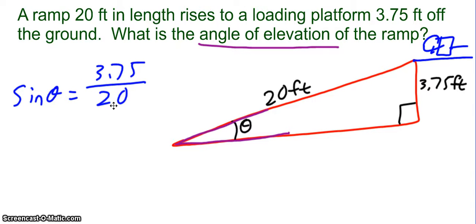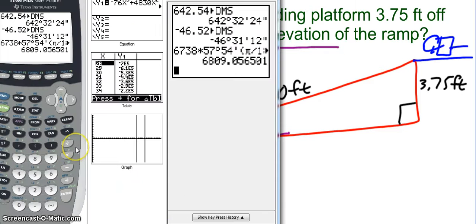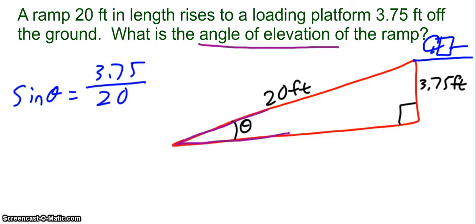Good. Now, how do I find theta, though? Because that's what the problem actually wants me to do. This is where I'm going to have to use the inverse trig function. Inverse is not the same as reciprocal. We talked about that earlier in the year. So if I look at my calculator, see above the sine button, there's a little sine to the -1. That is the inverse sine.